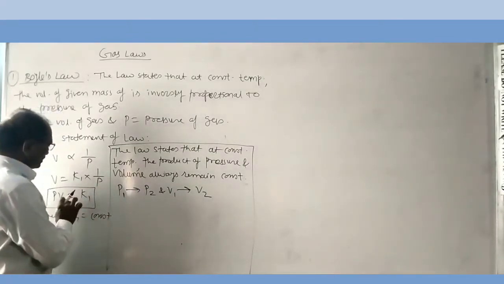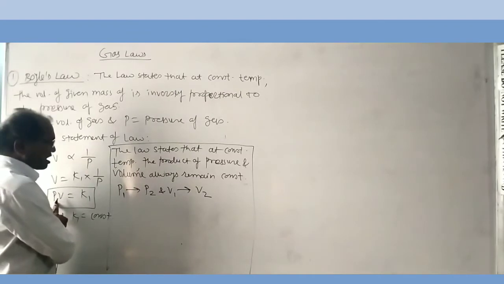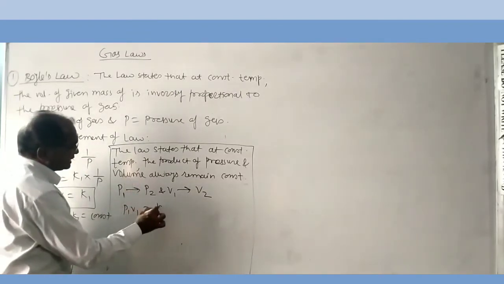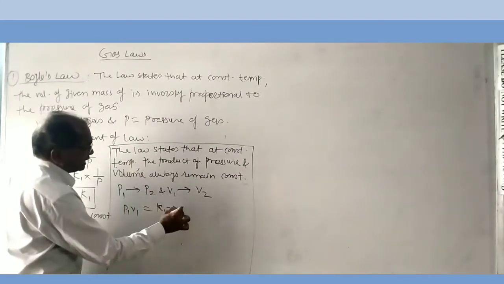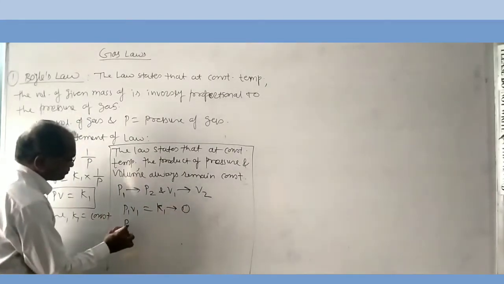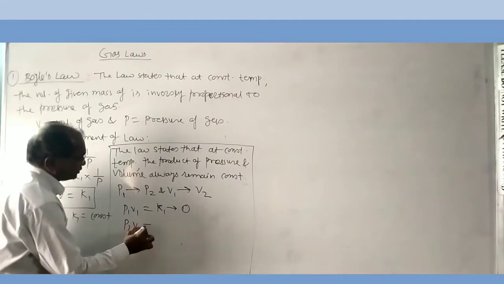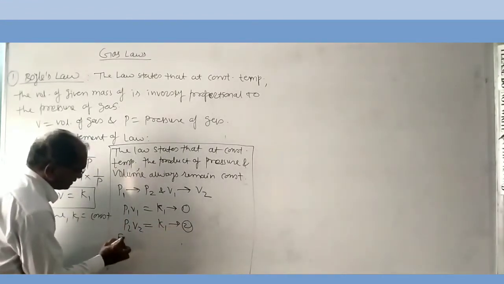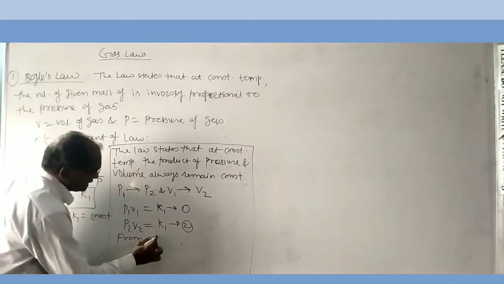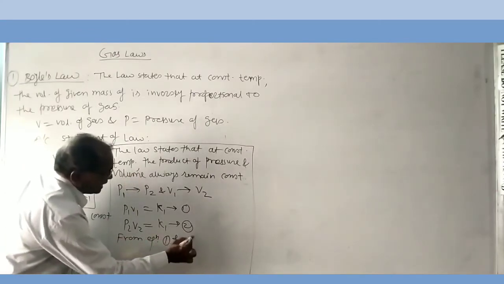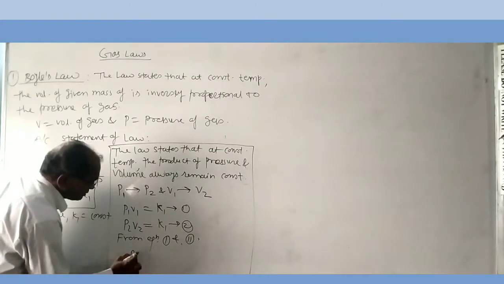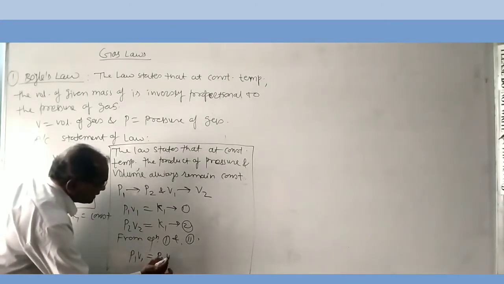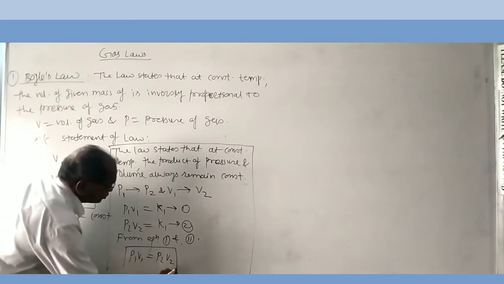Therefore, from the mathematical form of Boyle's law, P1 V1 is equal to K1, equation first, and P2 V2 is also equal to K1, equation second. From equations first and second, P1 V1 is equal to P2 V2.